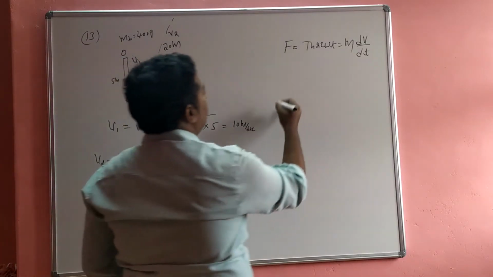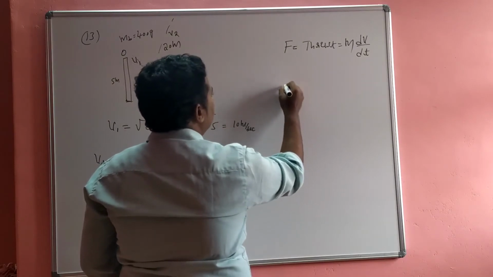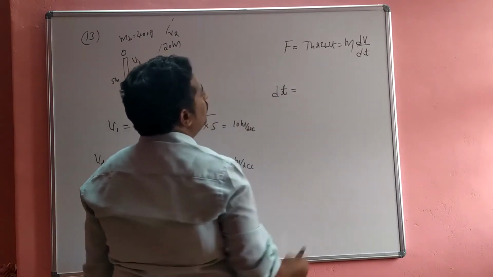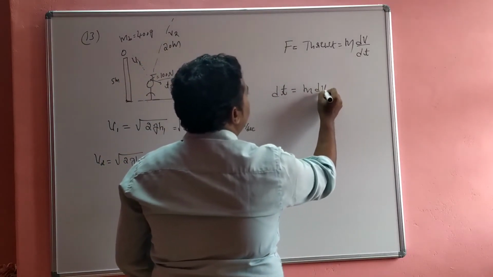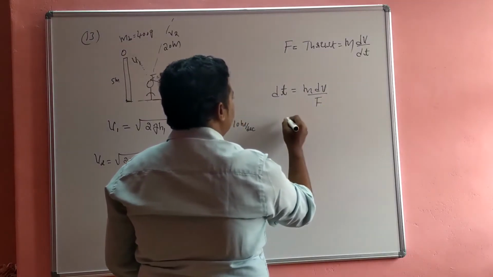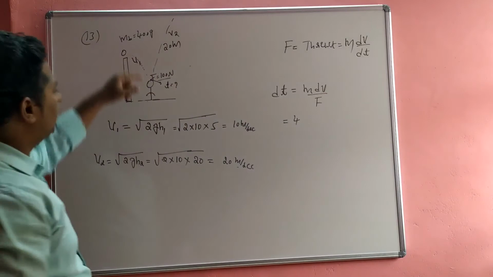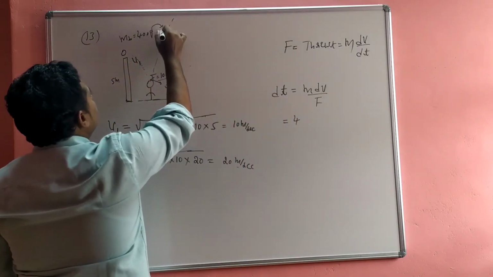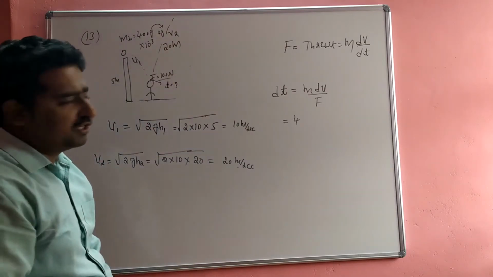So then F is given. The time dt is equal to m dv divided by F. So then that is equal to mass of the ball is 400 gram. The gram is converted to kg. How? It is a multiplication with 10 to the power of minus 3.